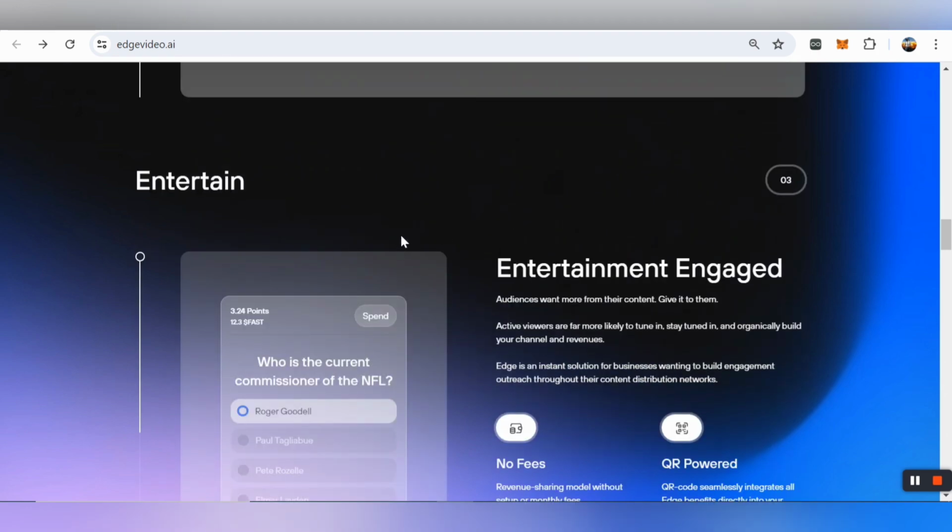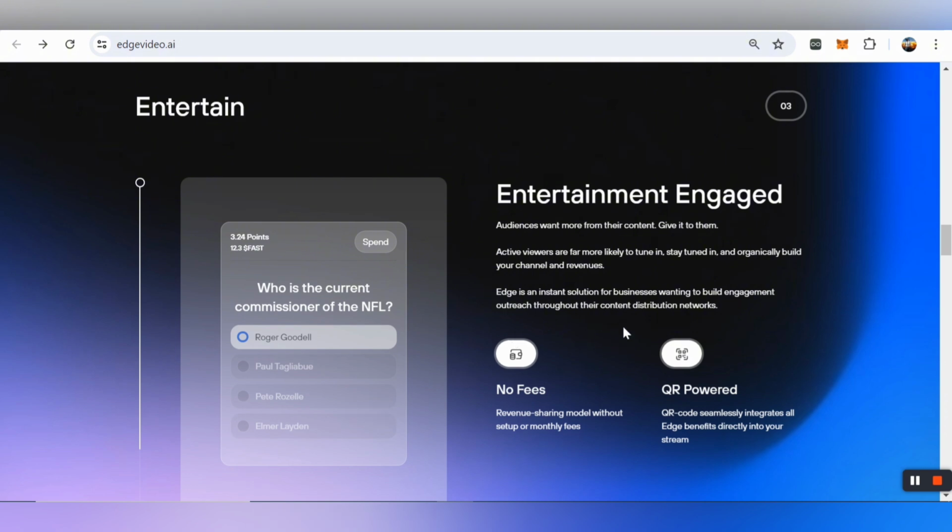So here we can also learn about entertainment. Audiences want more from their content, give it to them. Here you can also make a choice, and activate viewers who are more likely to tune in, stay tuned in, and organically build your channel and revenue. So Edge is an instant solution for businesses wanting to build engaged outreach throughout their content distribution network. So there are no fees, it is a revenue sharing model without setup or monthly fees as well. So you can also scan the QR code, seamlessly integrating Edge benefits directly into your stream right now.